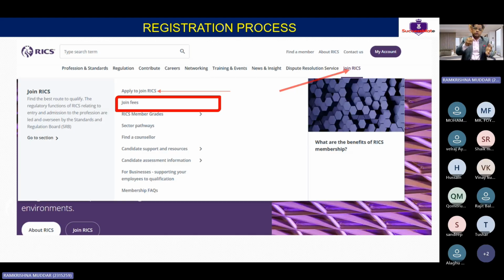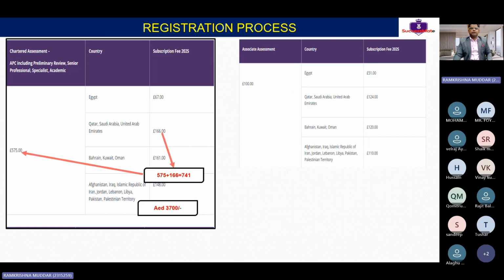Clear, guys? So once you have registered, now you will go to My Account. You will fill in your credentials. Then you will see something like this: one is apply to join RICS, and joining fees. So let's understand what the joining fees are, how much we actually need to pay to RICS.